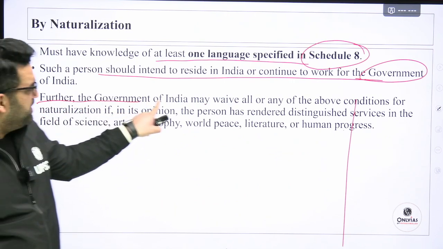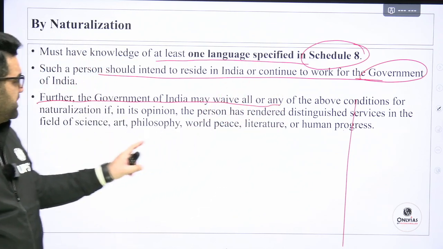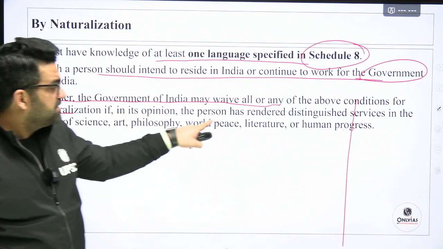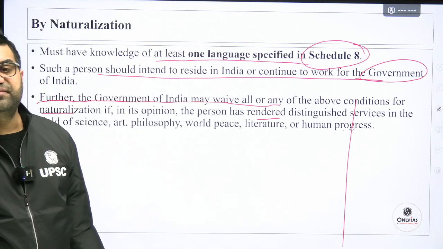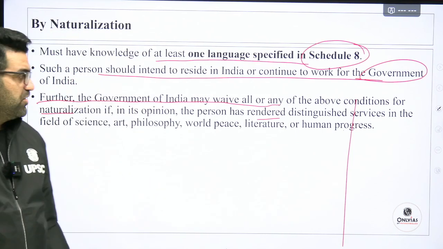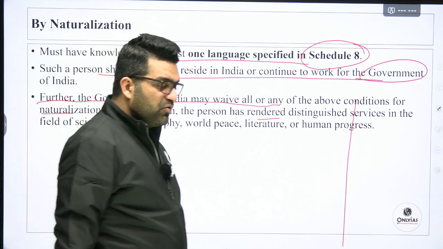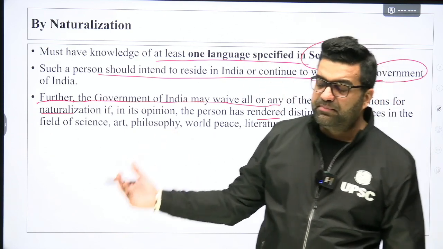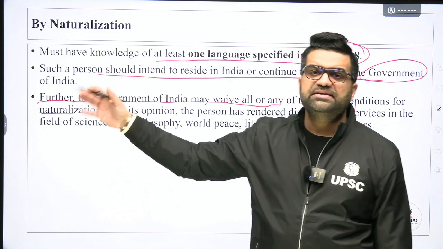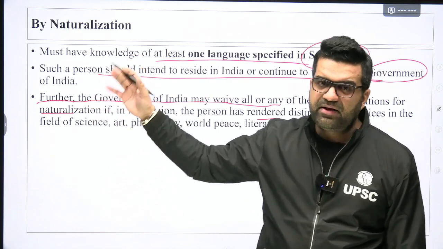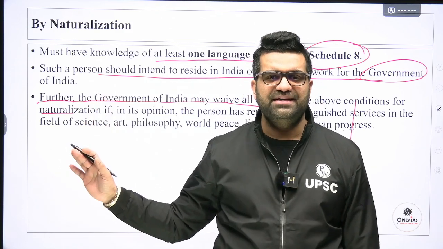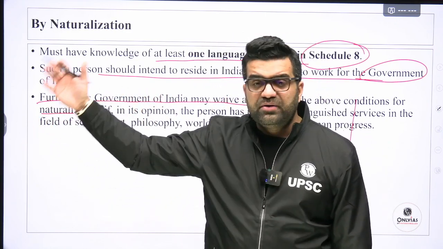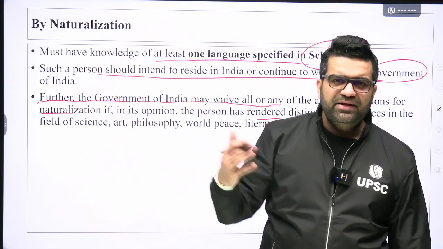Further, the government of India may waive all or any of the above conditions for naturalization if, in the opinion of government of India, the person has rendered distinguished services to the nation. For example, if Shashi Tharoor goes and earns accolades for India, or if Sania Mirza, later on separated from the Pakistani player because of what is happening in Pakistan, wants to come back to India, and she's won a gold medal at Olympics, government would welcome such people, right?